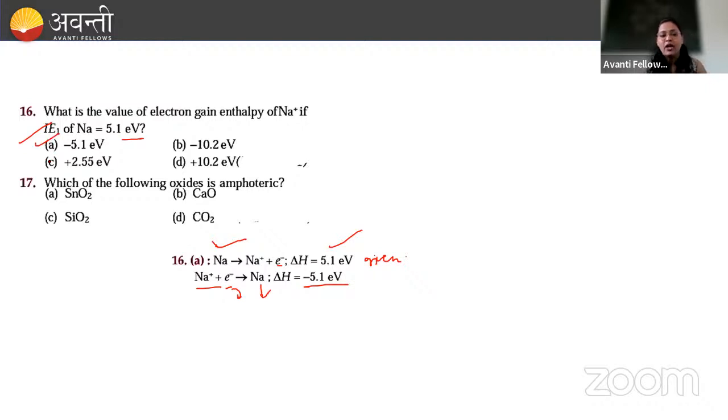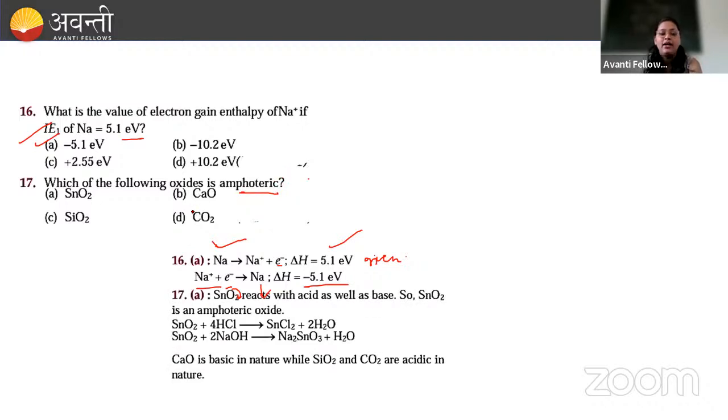Very simple problem. Which of the following oxides is amphoteric? So we need to find out the amphoteric oxide among these. You know that SnO2 reacts with acid as well as base. So SnO2 is an amphoteric oxide.